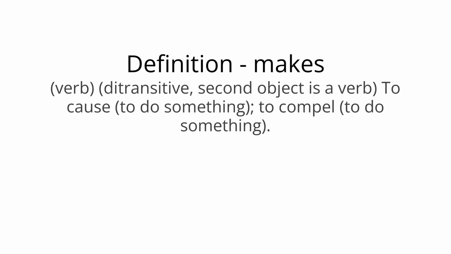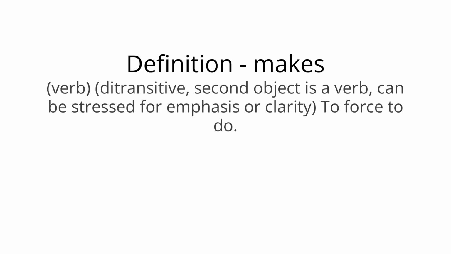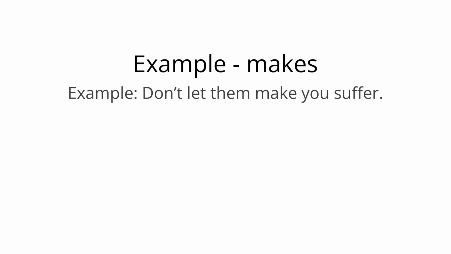As a verb, makes means, the transitive, second object is a verb, to cause, to do something, to compel, to do something. For example, I was made to feel like a criminal. As a verb, makes means, the transitive, second object is a verb, can be stressed for emphasis or clarity, to force to do. For example, don't let them make you suffer.